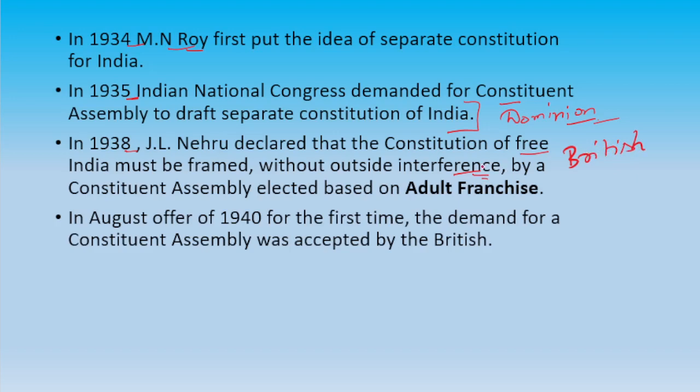And the Constituent Assembly was to be elected on the basis of adult franchise. You know adult franchise, all the adults have the right to vote. In August 1940, for the first time, the demand for the Constituent Assembly was accepted by the British. The demand for a separate constitution of India was accepted by the British government.